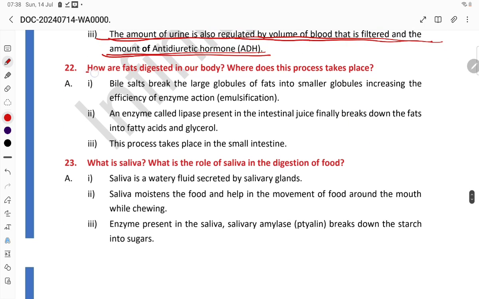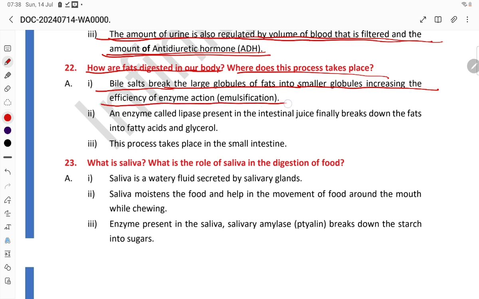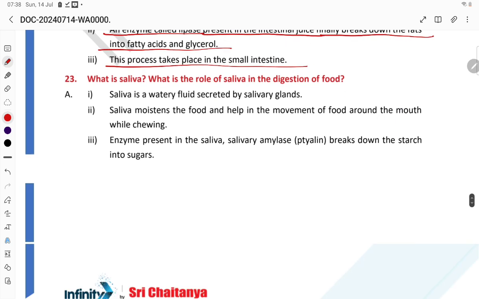How is fat digested in our body? Where does this process take place? Bile salt breaks the large globules of fat into smaller globules, increasing the efficiency of enzyme action, that is emulsification. An enzyme called lipase present in the intestinal juice finally breaks down the fat into fatty acids and glycerol. This process takes place in the small intestine.